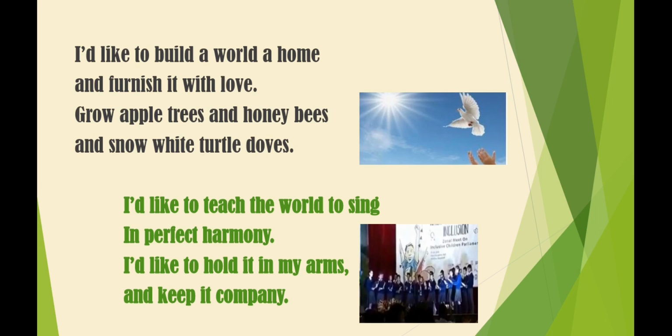So this is the reason why he wished to teach the people to live in harmony, wherein he can hold it in his arms. This next thing, I'd like to hold it in my arms. This reveals that he wishes to embrace this world as his own, something that he can love and cherish. Okay, and he wishes to keep it company.